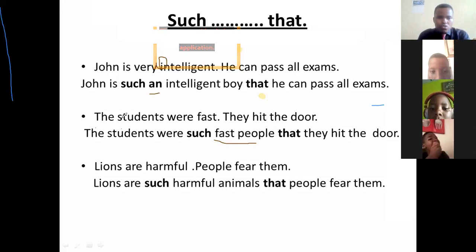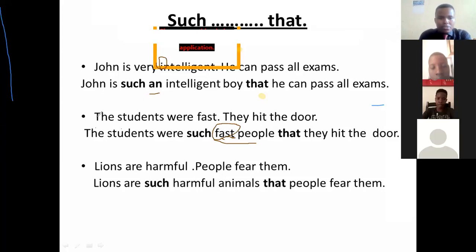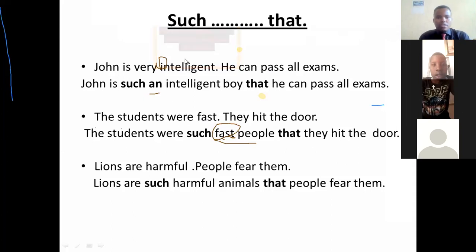We are joining the two clauses using such that. We shall say the students were such fast people that they hit the door. Have you seen this fast here? The reason why there is no article is because the subject given there is in plural. Is it clear? So we shall not use the article because the subject is in plural. Let's just continue to the next.